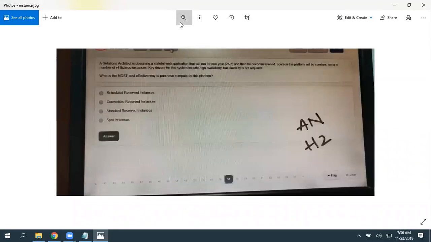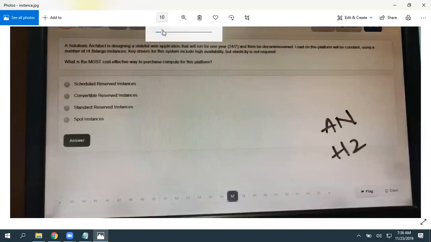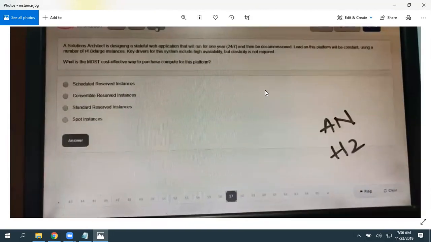Okay, so in this case, what instance type are you going to purchase or use?